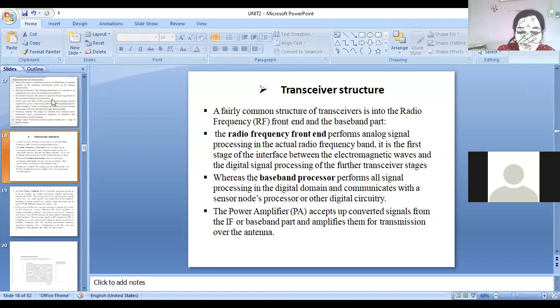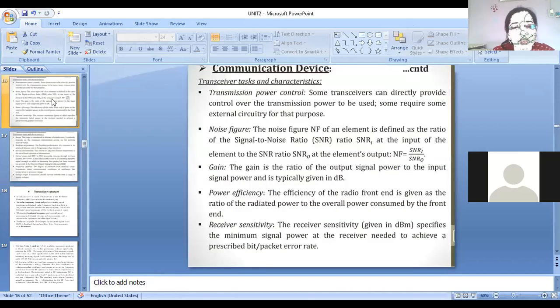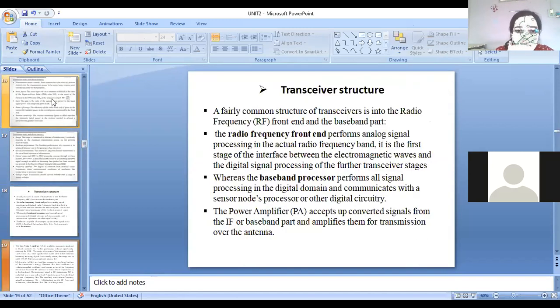Last lecture we saw the characteristics of transceivers. Anybody recall that? Prajakta? What are the characteristics of transceivers?